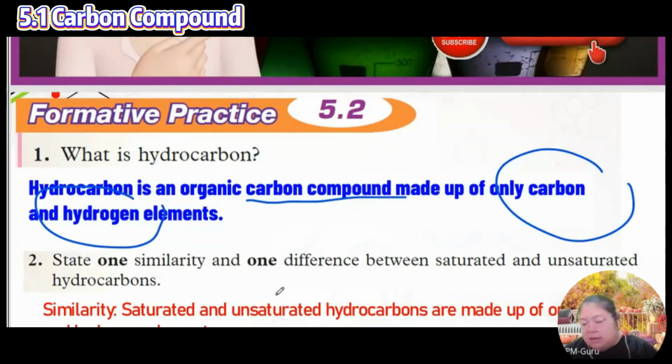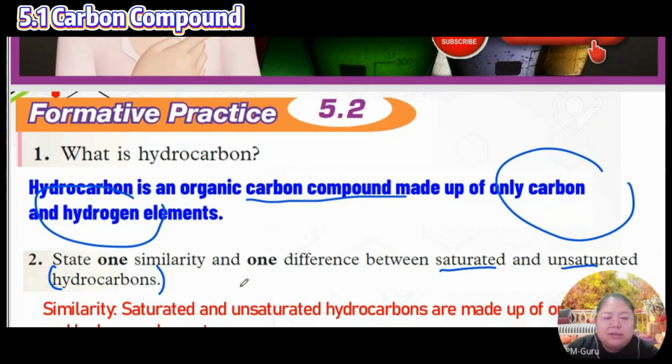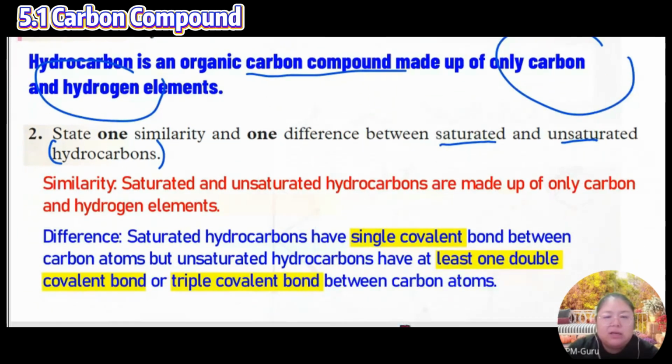Next, one similarity and one difference between saturated and unsaturated hydrocarbons. Saturated means a single bond, and unsaturated means a double bond. For the similarity, saturated and unsaturated are both hydrocarbons, made up of carbon and also hydrogen.